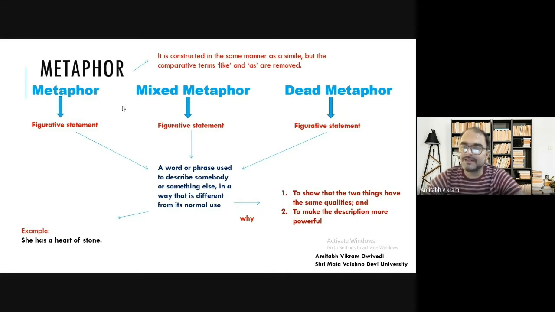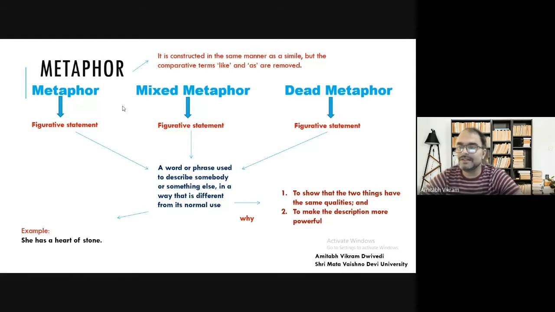A figurative statement is where I am using a language that is not literally true. So when the poet says my love is like a red, red rose, a person cannot be like a rose. It is simply a comparison and a figurative statement we are making.